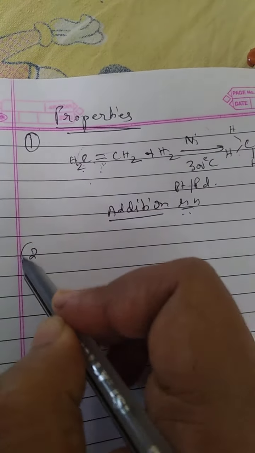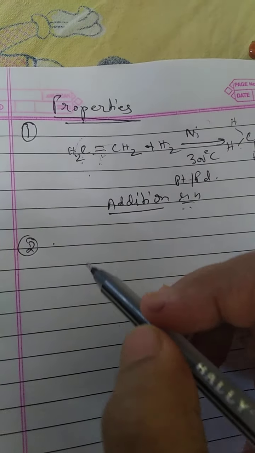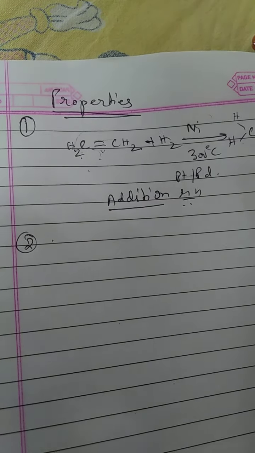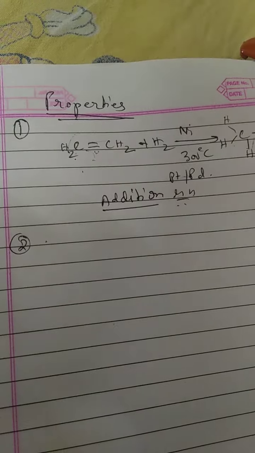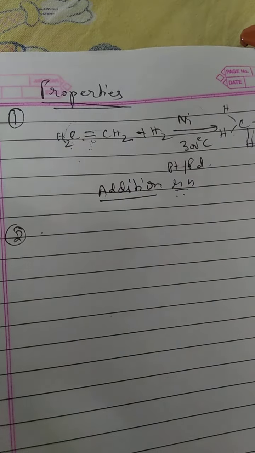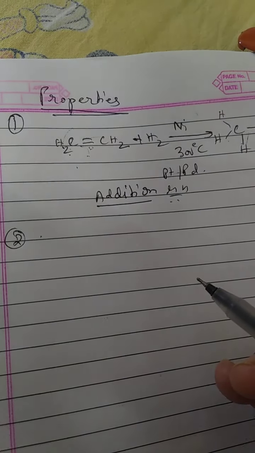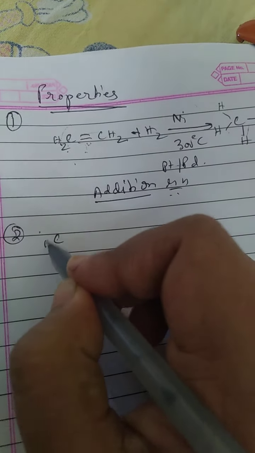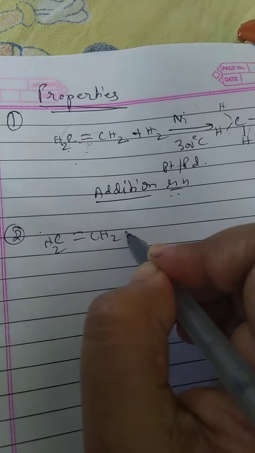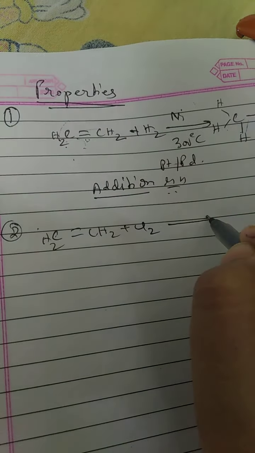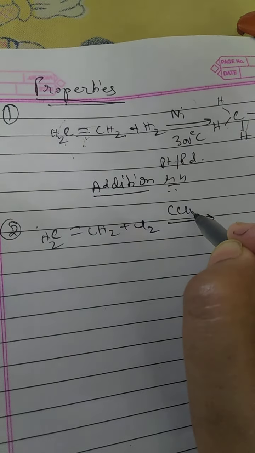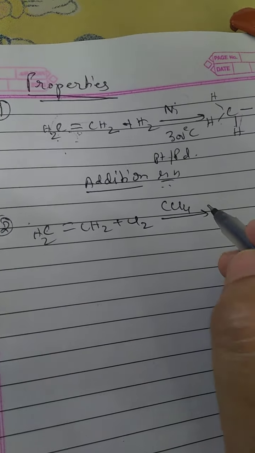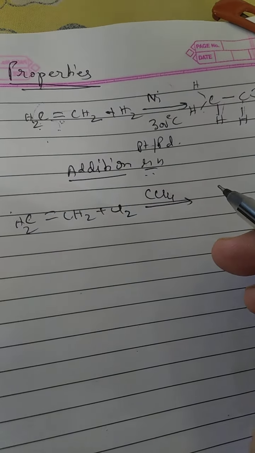Next property is that with halogens, it can also produce addition products. For example, it can combine with chlorine in an inert solvent, that is an organic solvent which is non-reactive.